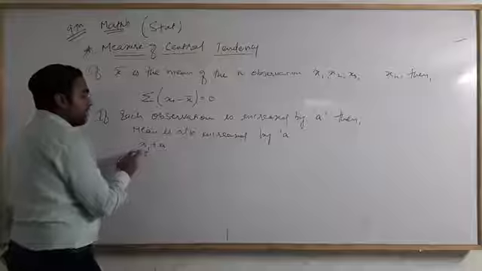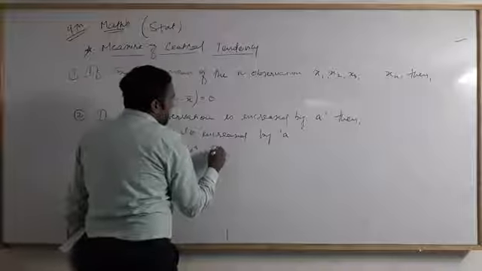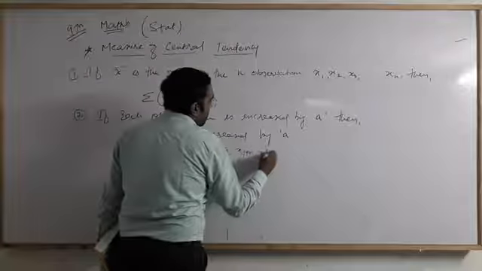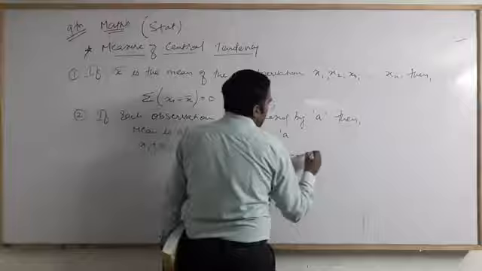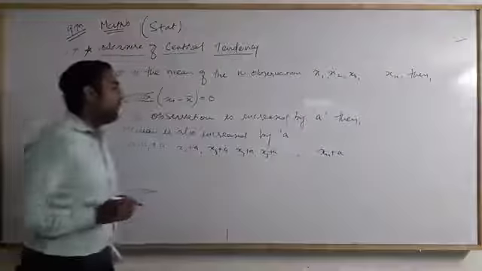every observation, x1 plus a, x2 plus a, x3 plus a, x4 plus a, x5 plus a, till xn plus a, then what do we have to find?